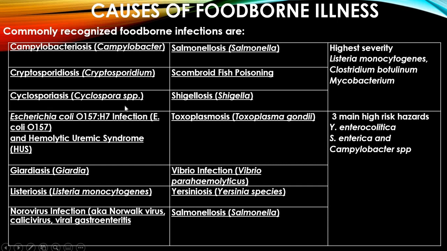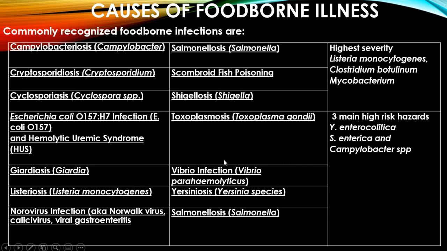Cyclosporiasis, which is caused by Cyclospora species, E. coli O157:H7, which is a major infective agent spread all over the world. Next is Giardiasis, caused by Giardia. Listeriosis, which is caused by Listeria monocytogenes. Norovirus infection, caliciviral gastroenteritis, and salmonellosis caused by Salmonella, scombroid fish poisoning, Shigellosis, which is caused by Shigella, Toxoplasmosis, which is